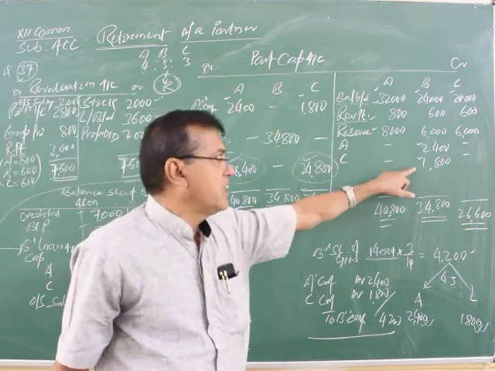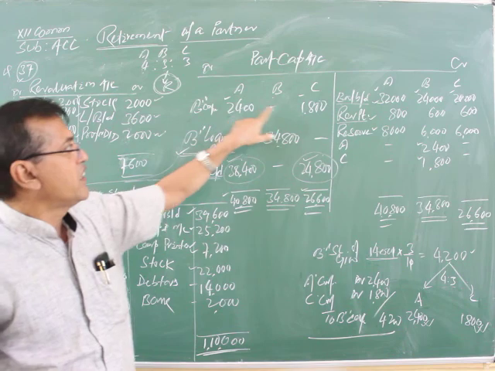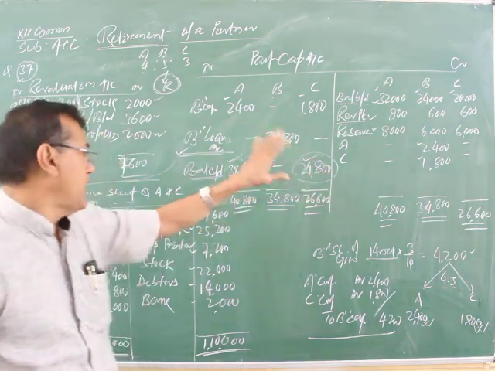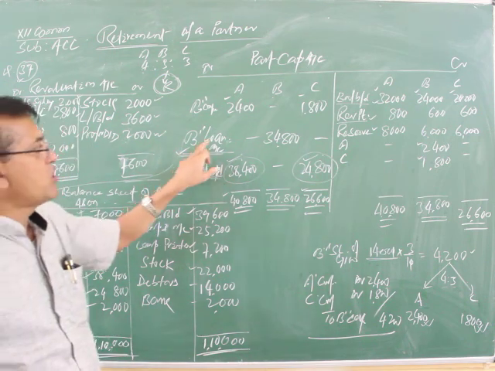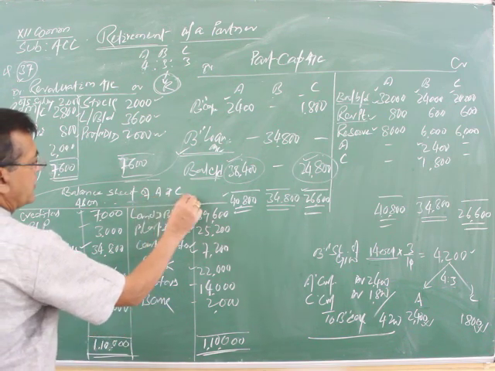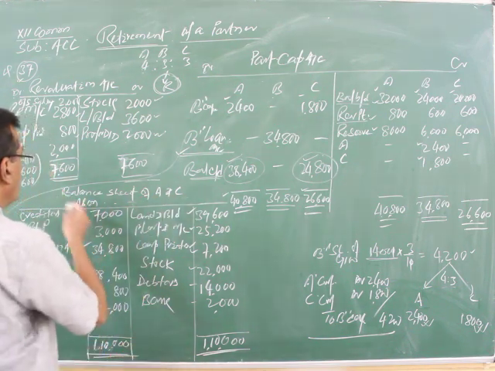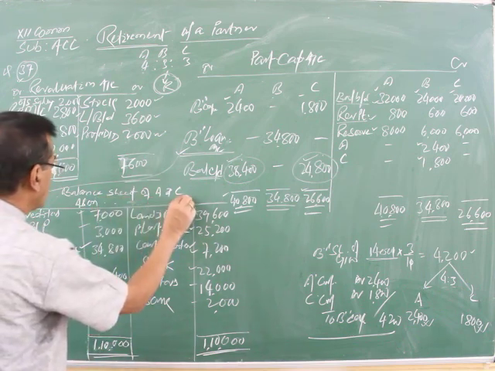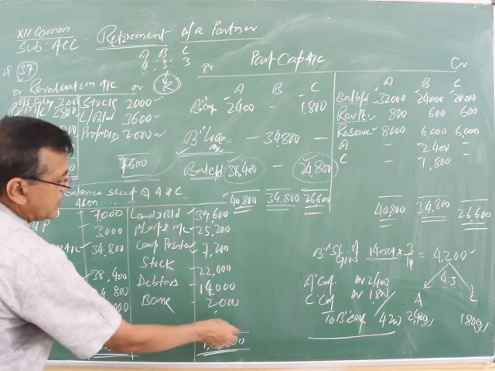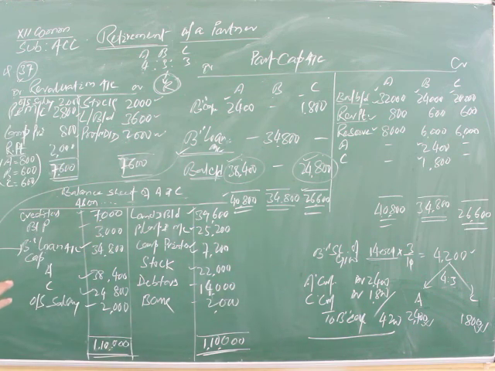Later we get the balancing figure, which we put on the liability side as B's loan. You may write it as the new balance sheet of A and C after B's retirement, as on the given date. Just write down your date and we are complete. So this question is completed by the preparation of the revaluation account, partners' capital accounts and the balance sheet. Understood this?